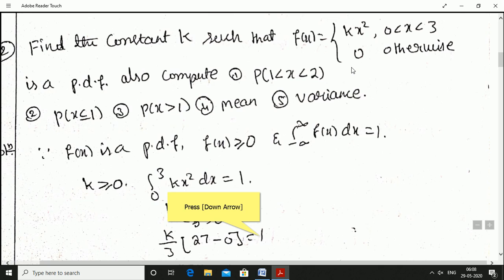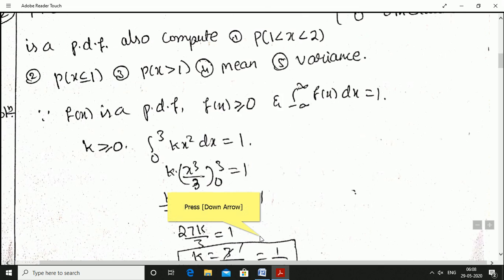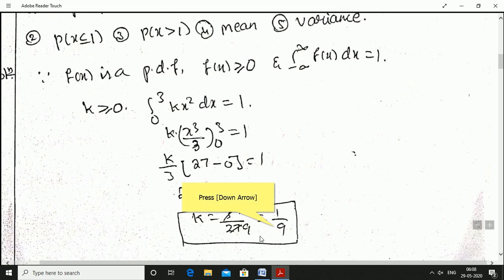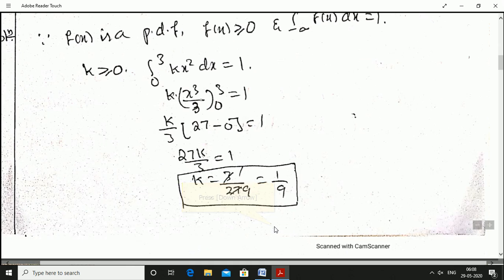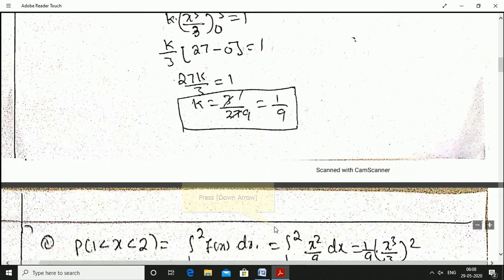limit is k into x square dx is equal to 1. k constant, x square integration is x cube by 3, between the limit 0 to 3 equal to 1. k by 3 constant, upper limit for x is 3, 3 cube is 27 minus lower limit 0 cube is 0. 27 k by 3 is equal to 1, or else k is equal to, on cross multiplication, 3 by 27, nothing but 1 by 9. That is the k value.